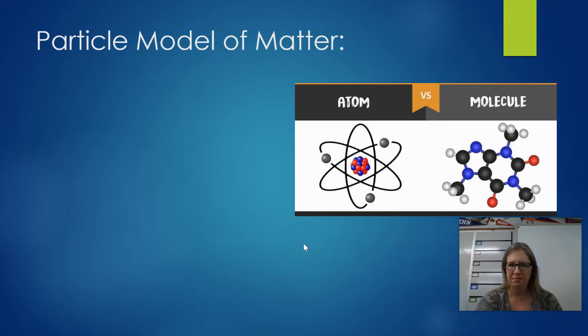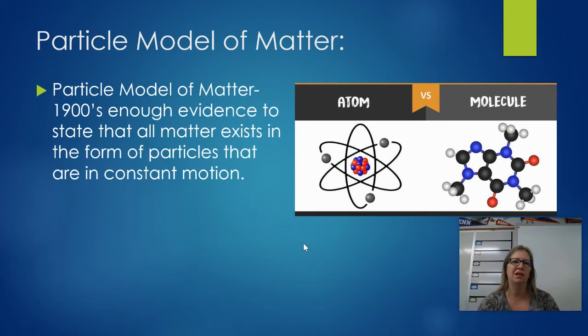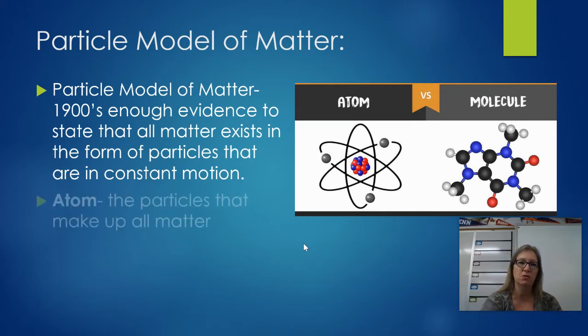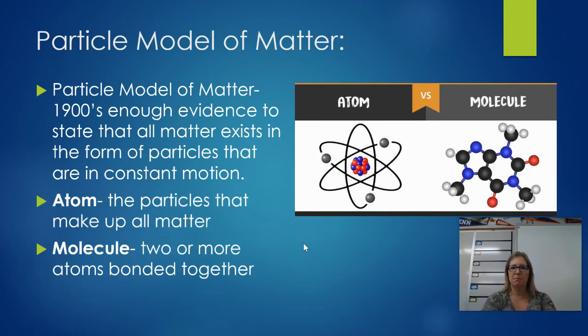All right. Eventually, we came up with this particle model of matter. This is in the 1900s, and there was enough evidence to say, yes, that all matter is made up of these tiny particles, and they are in constant motion, okay? And those particles are known as atoms and molecules, okay?